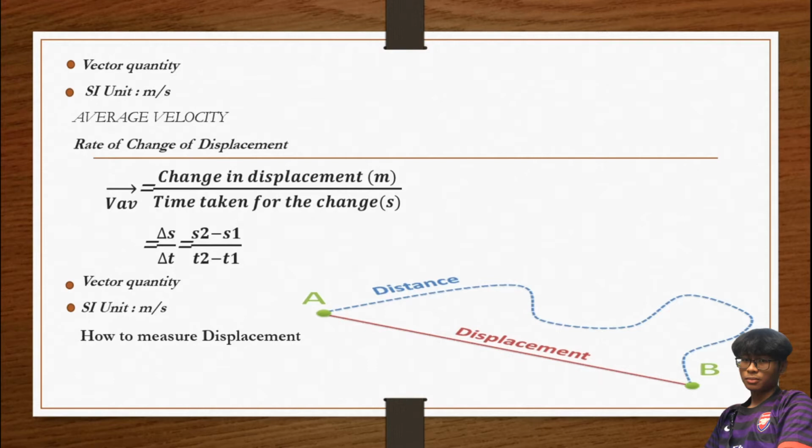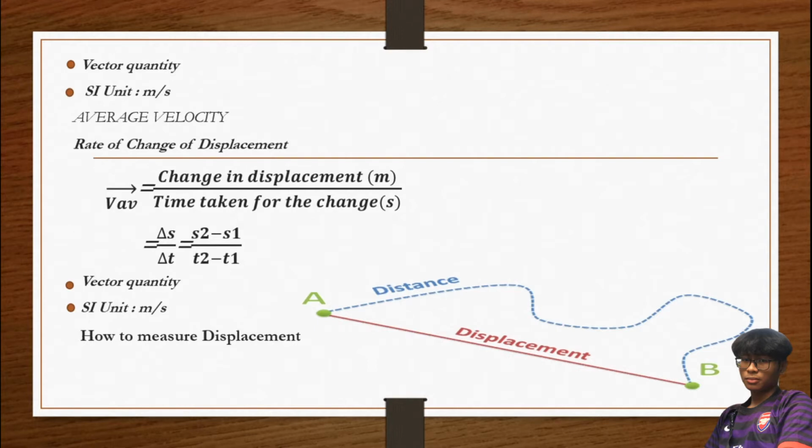Okay, now we proceed to how to measure displacement. From the picture kita tahu distance and displacement, there is a difference. Kalau kita tengok from this picture pun distance lagi panjang daripada displacement, right? So distance is like a long way, while displacement is just a short way.